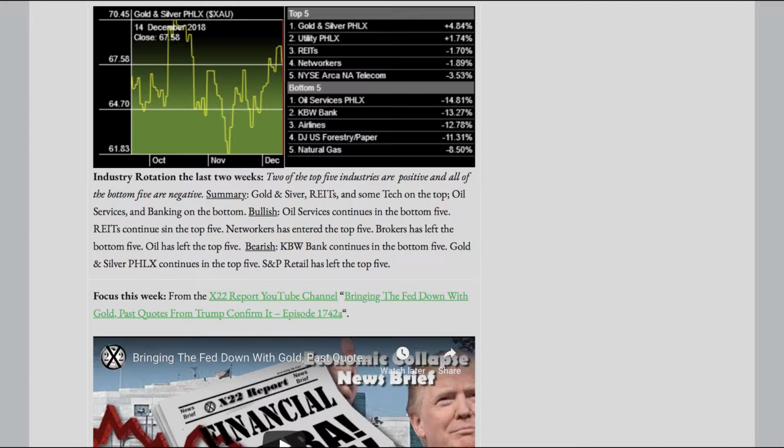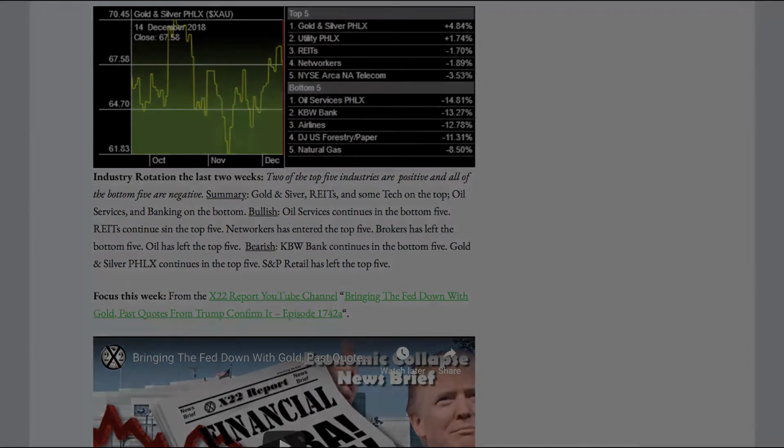REITs continue in the top 5. Networkers has entered the top 5. Brokers has left the bottom 5. Oil has left the top 5. Bearish, KBW Bank continues in the bottom 5. Gold and silver continues in the top 5. S&P Retail has left the top 5.